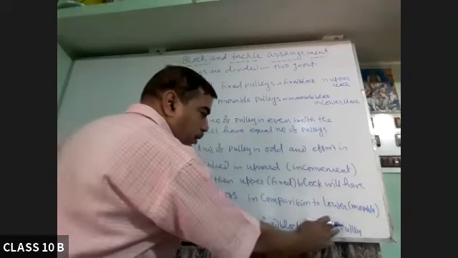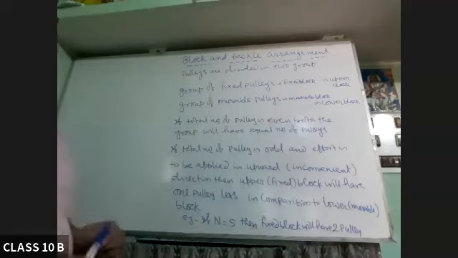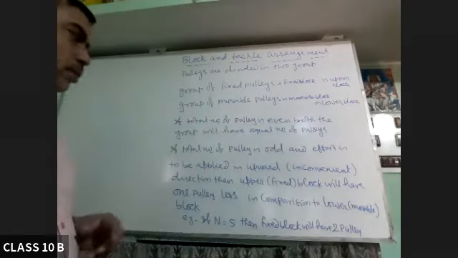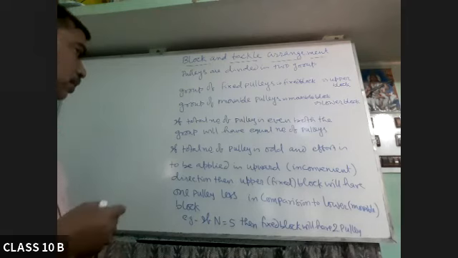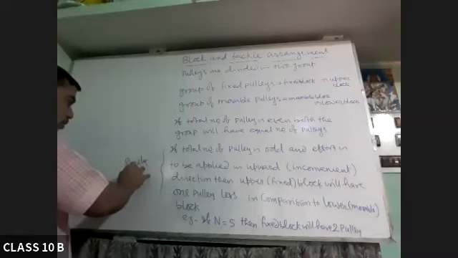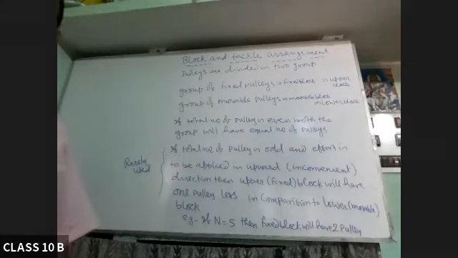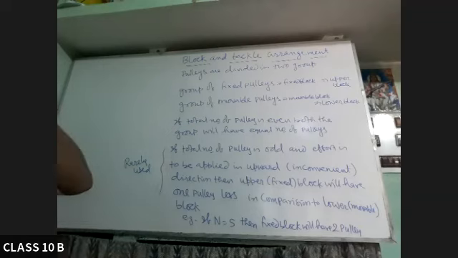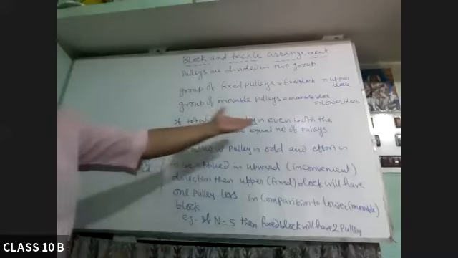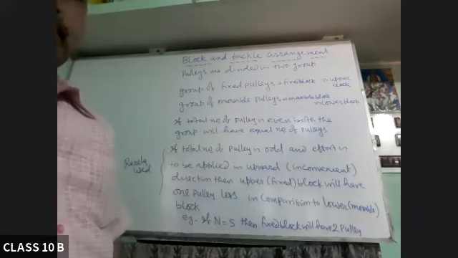So here the fixed block will have 2 pulleys only, and the movable will have 3 pulleys. So this situation is rarely used. The first situation is generally used. If it is even, then whether it is inconvenient or convenient, it will be equally divided.